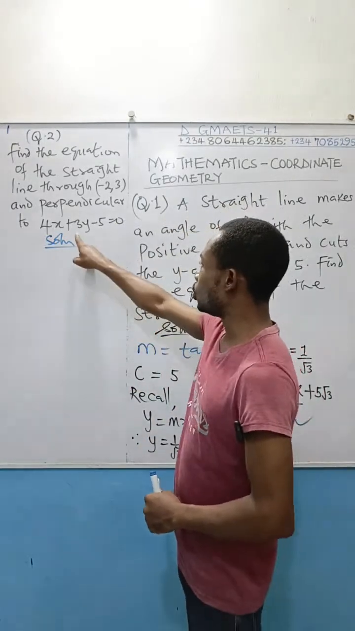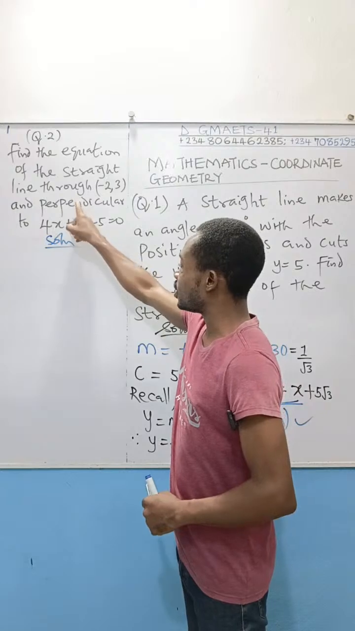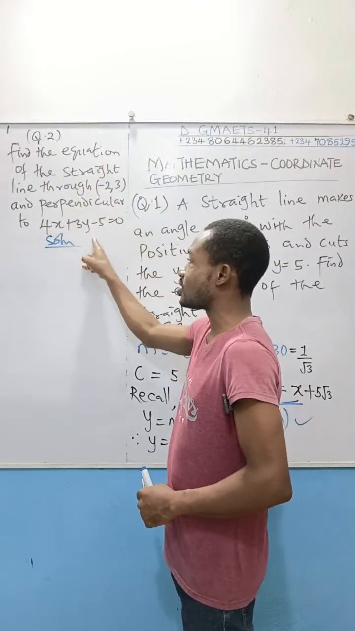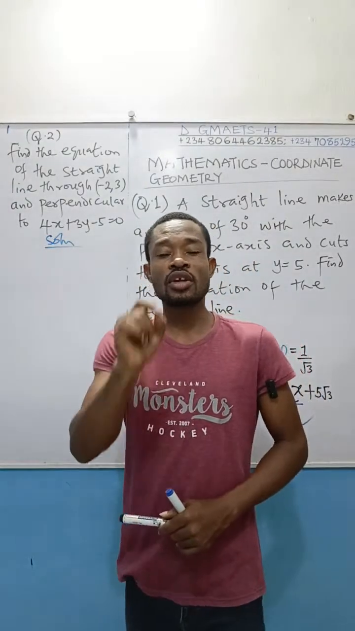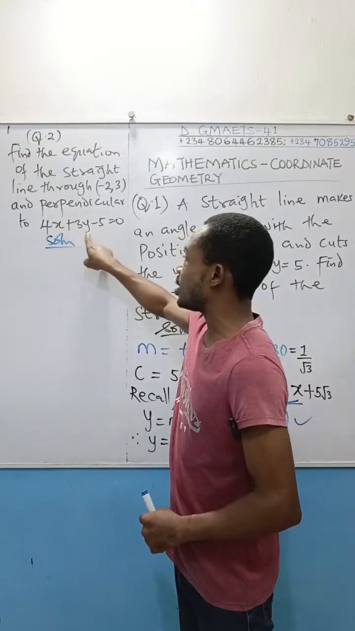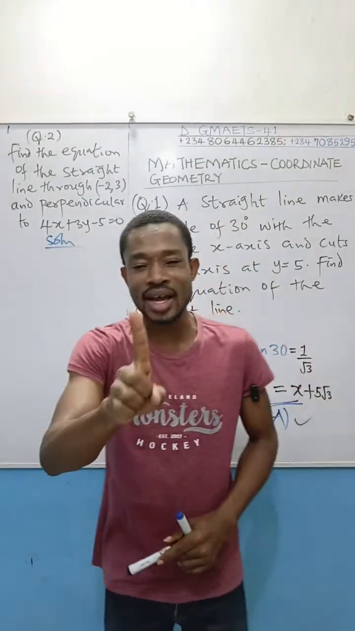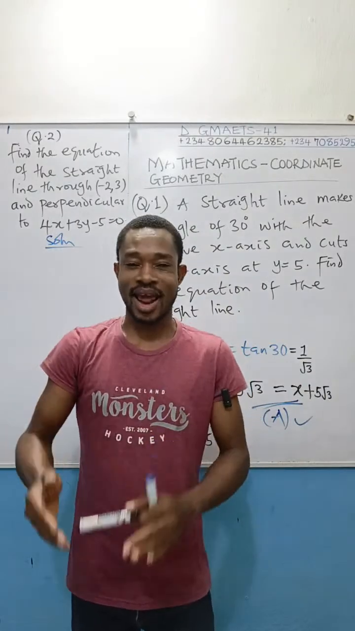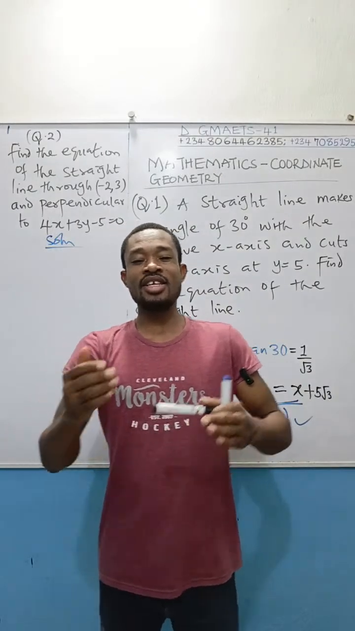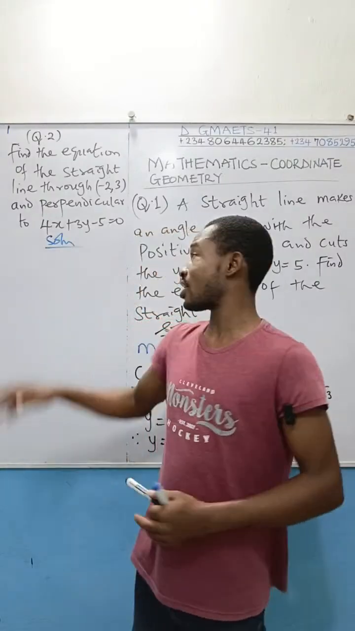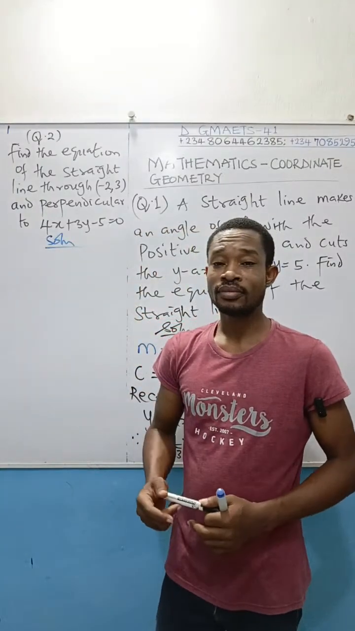Now that we are told that the line whose equation we are to find is perpendicular to this one, for every equation of a straight line, how do we identify it? The power of x and the power of y must be 1. In fact, we say that a straight line is an equation of degree 1 in x and y. That is to say, x and y have power 1. So that's it.